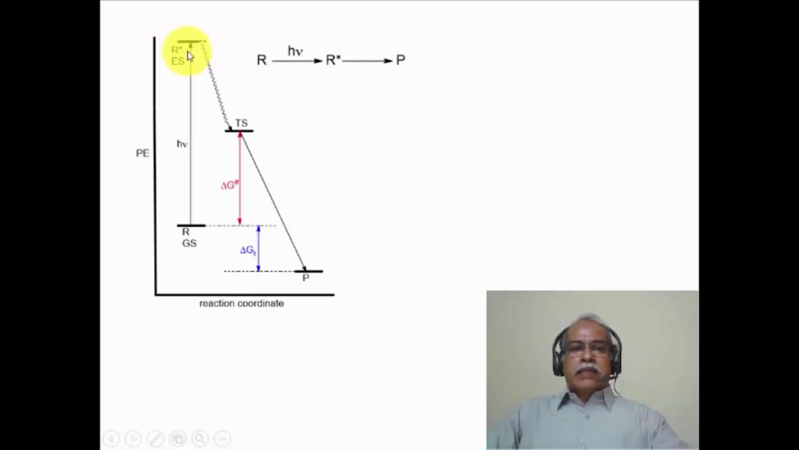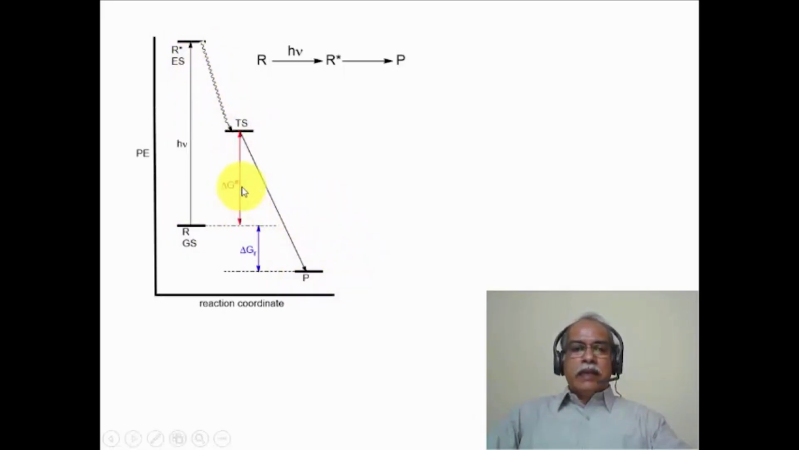And one of the relaxation is essentially losing energy to the surroundings and reaching a certain point which corresponds to the transition state of the reaction. And once it reaches the transition state, it can go either to the starting material or it can go to the product. Since we are continuously irradiating the starting material, more and more of it will get excited. So eventually the entire process will be driven to the formation of the product.